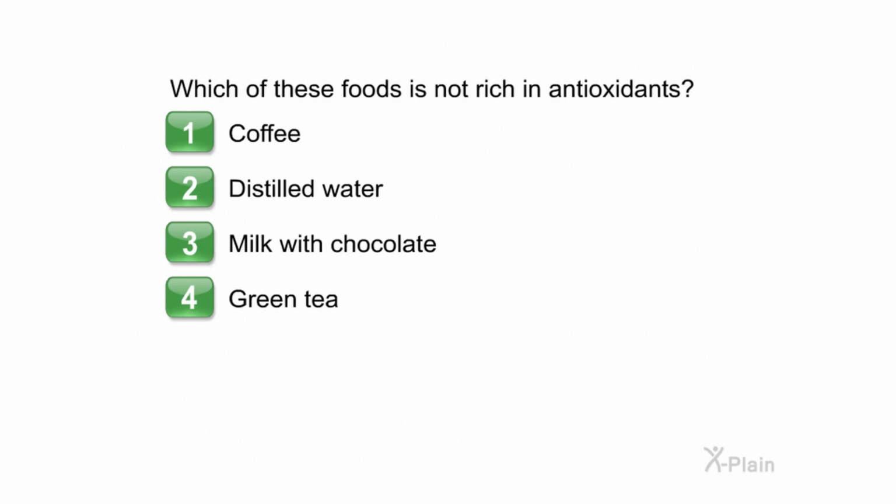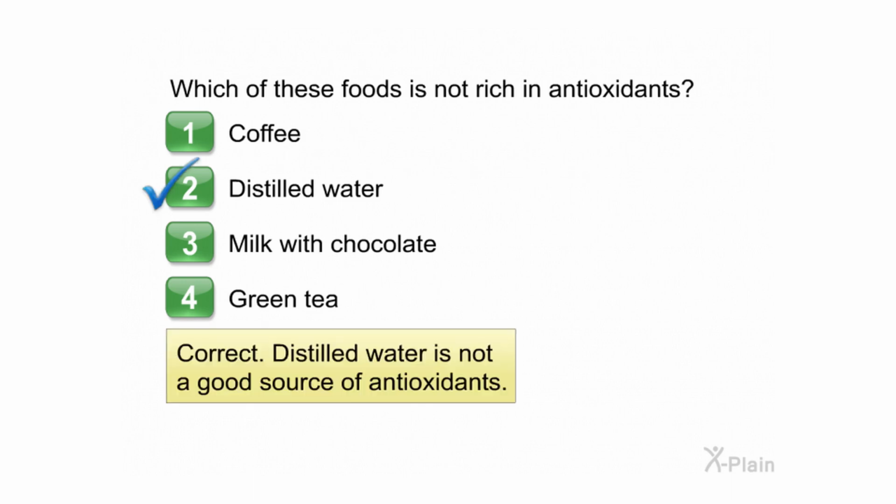Which of these foods is not rich in antioxidants? Choose one of the following options. 1. Coffee. 2. Distilled water. 3. Milk with chocolate. 4. Green tea. Correct. Distilled water is not a good source of antioxidants.